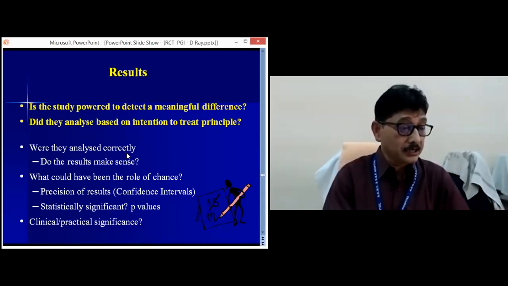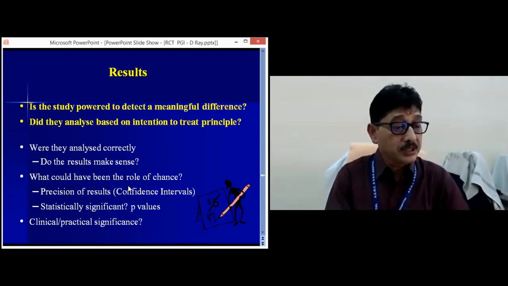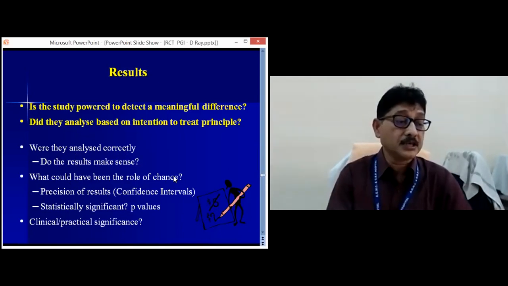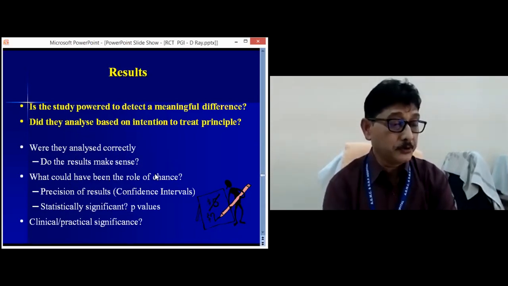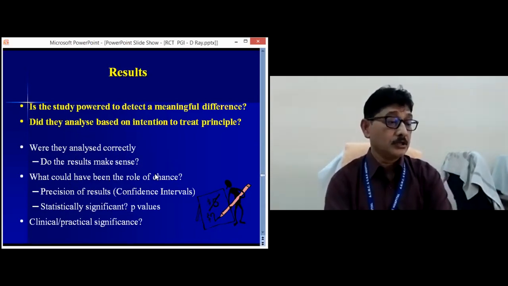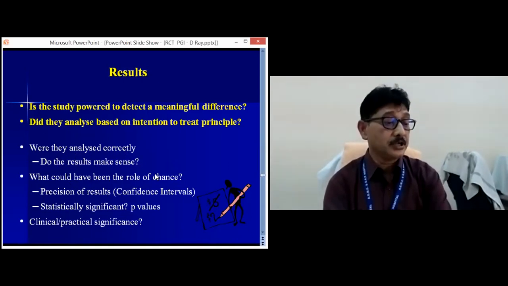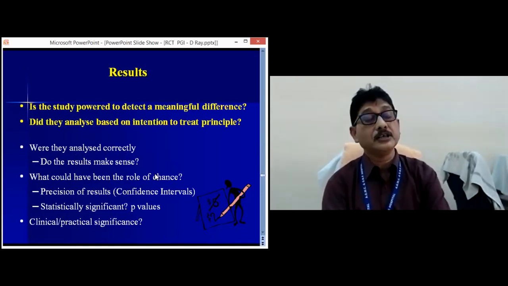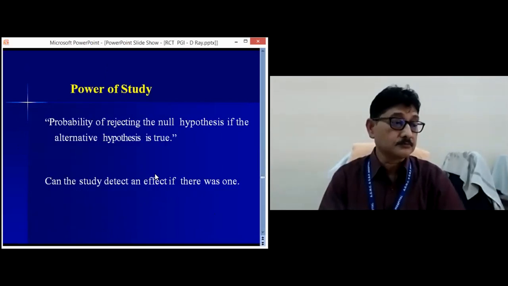Were they analyzed correctly? Do the results make sense? What could have been the role of chance? Whether the result which they have reported was obtained by chance or not. So what is the precision of the result? That is the confidence interval, and whether it is statistically significant or not, whether it has some clinical relevance or not. Those things have to be analyzed in the critical appraisal.